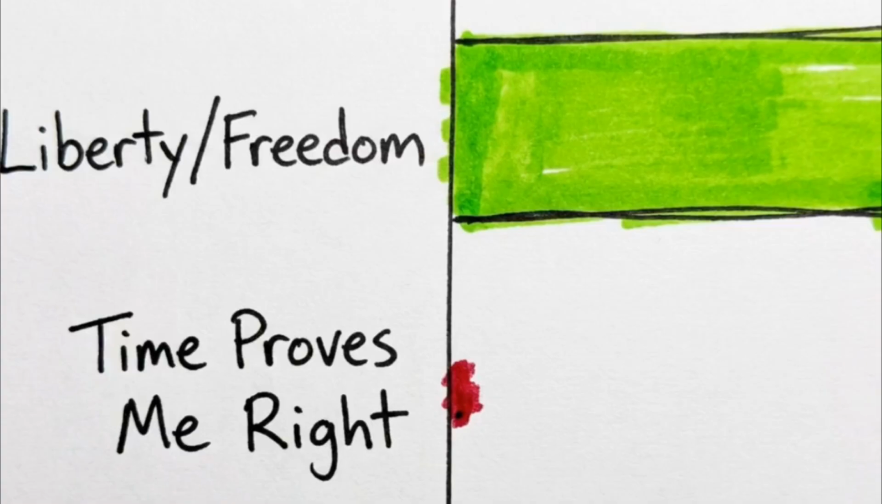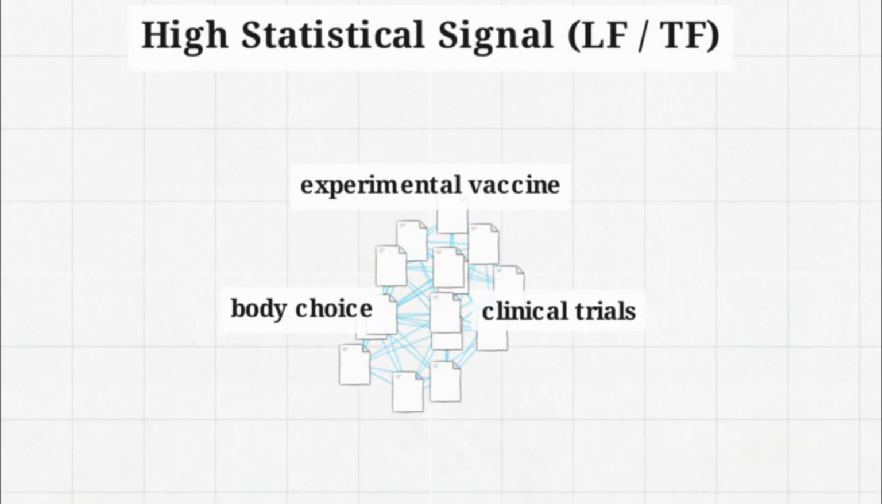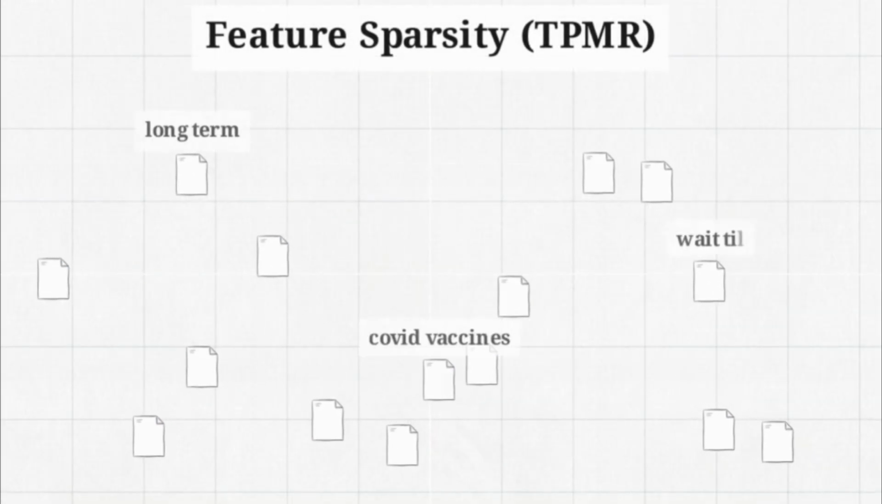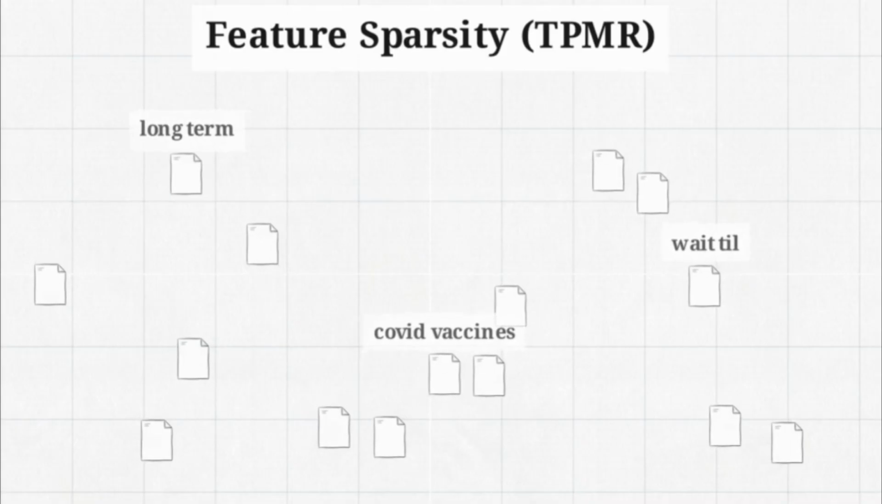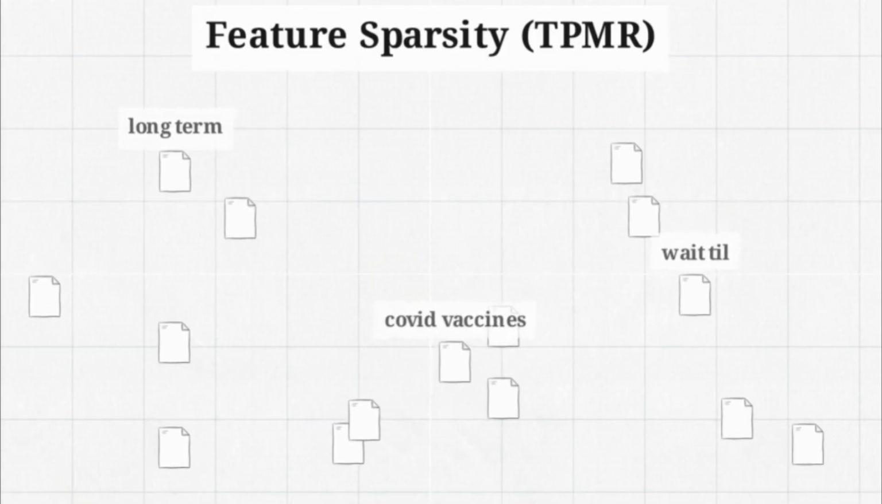While tropes like liberty, freedom were identified accurately, the models consistently failed to detect the time proves me right trope. High-performing tropes contained consistent, recurring bigrams, such as experimental vaccine, which provide the model with a clear statistical signal. In contrast, low-performing tropes suffered from extreme feature sparsity. They lacked distinct n-gram markers, leaving the model with no statistical pattern to follow.